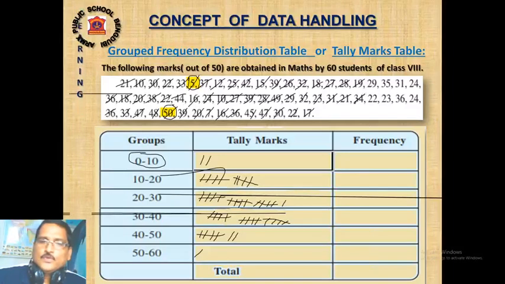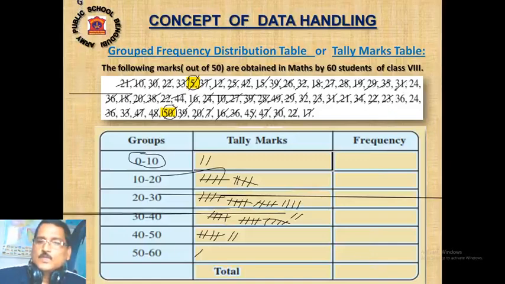Then 34 will be 30 to 40. Make a new line. 29 will be 20 to 30. Then 22, 20 to 30. Then 35, 30 to 40. Then 23, 20 to 30.